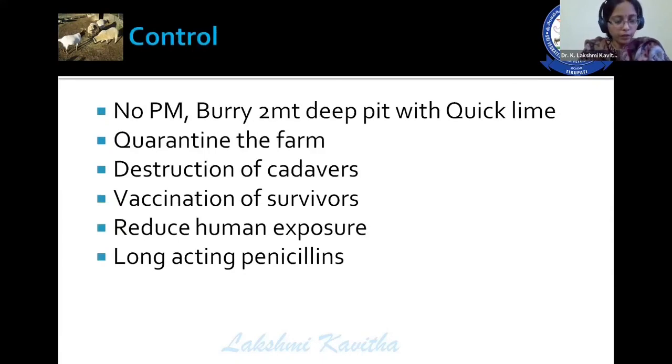Control: no PM. If it is a suspected carcass, bury 2 meters deep with quicklime. Quarantine the farm. Destruction of the cadavers. Vaccination of the survivors. Reduce human exposure.